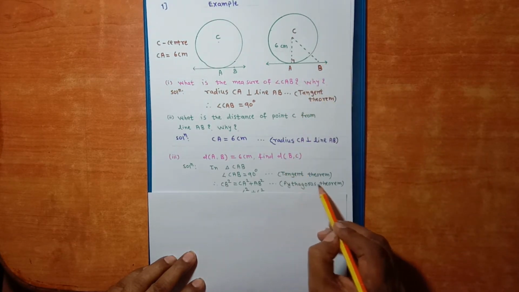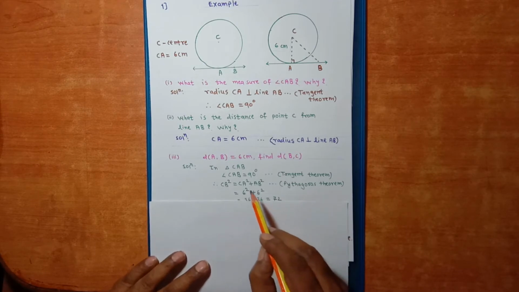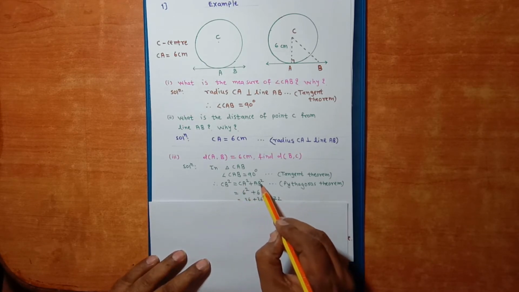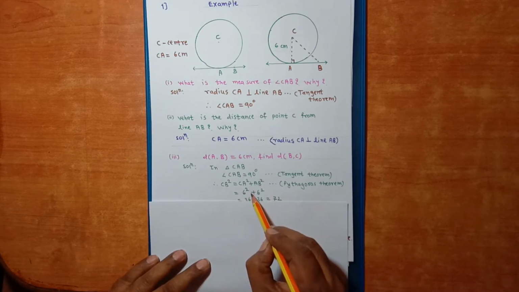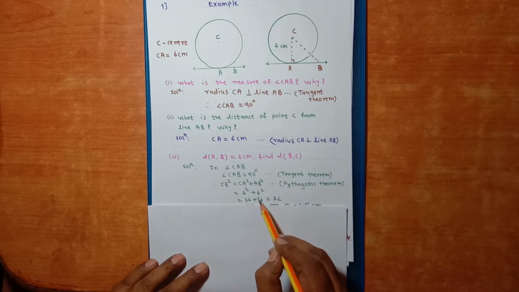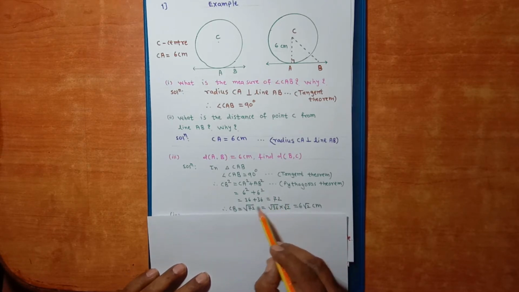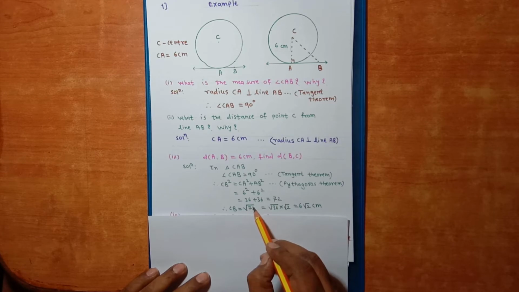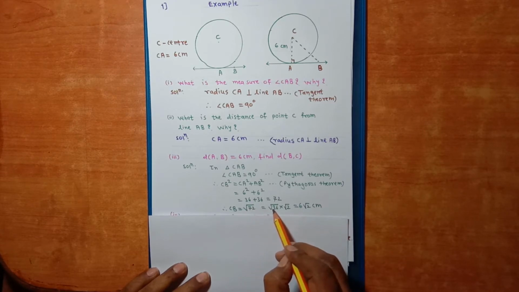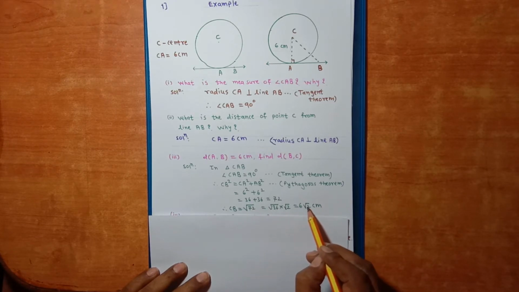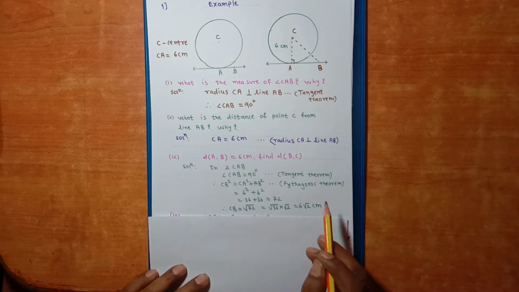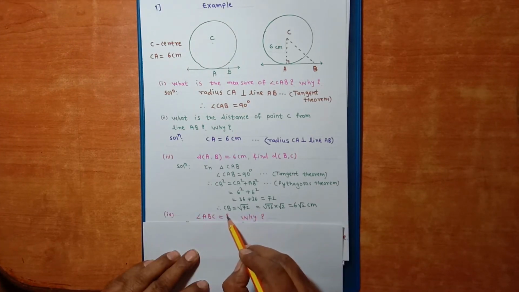Reason is Pythagoras theorem. After substituting the values of CA and AB, we get 6 square plus 6 square, that is 36 plus 36 is equal to 72. Therefore CB is equal to square root of 72, and after simplifying we get it is equal to 6 root 2 centimeter. Fourth sub question: angle ABC is equal to how much?